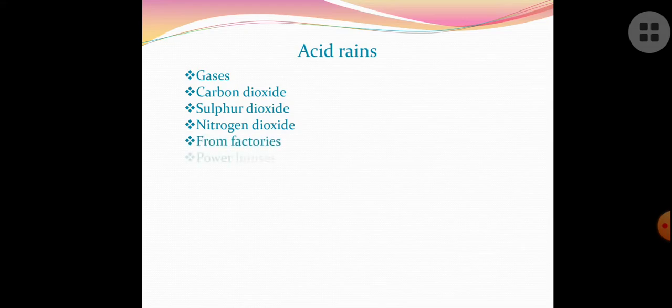The gases in the air produced from industries include carbon dioxide, sulfur dioxide and nitrogen dioxide. These are all released from factories, powerhouses and also automobile exhaust, that is, from vehicles also they are produced.